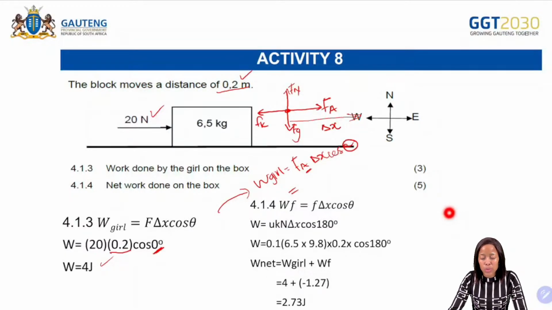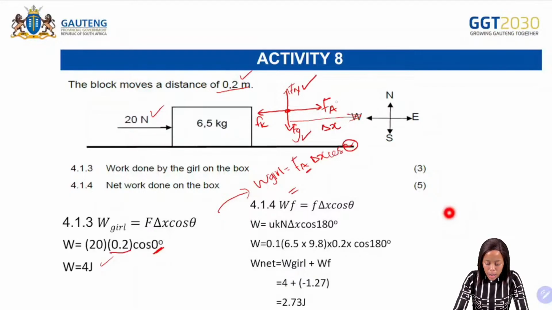So the same goes for work, energy, and power. You also need to know how to draw a free body diagram. And then we said that the normal force and the gravitational force do 0 work. So we are not going to calculate the work done by the normal force and the gravitational force there.